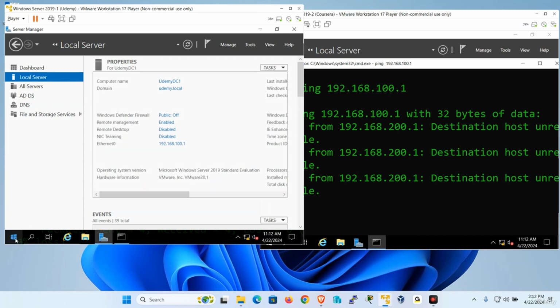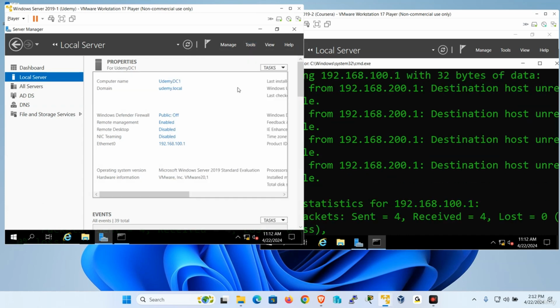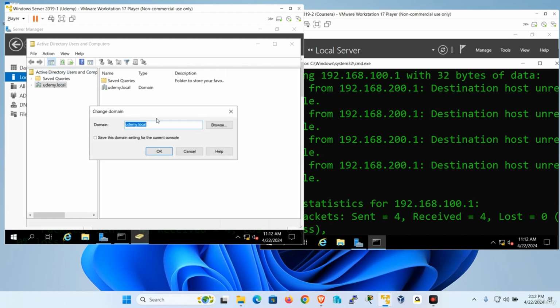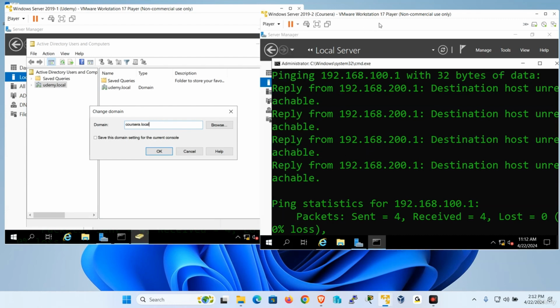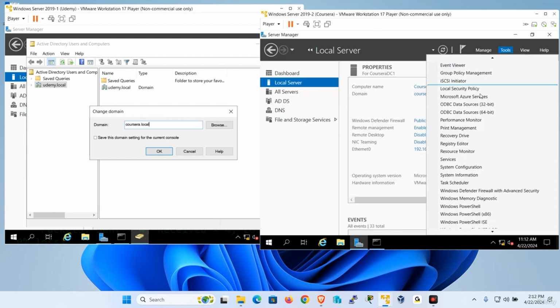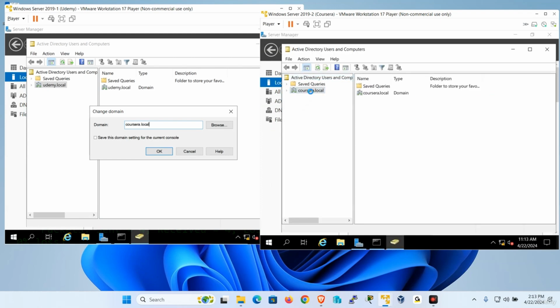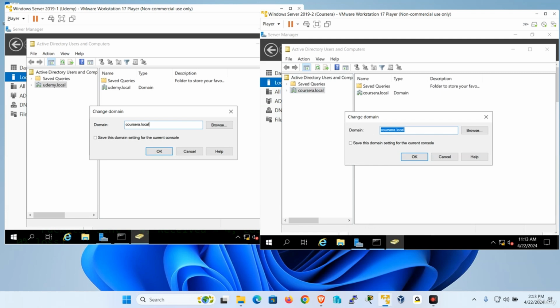Well, how about if I try this? This is udemy.local. So if I go to tools and open Active Directory Users and Computers, right-click the domain, and I want to manage another company, I say change domain and put Coursera.local. It's going to fail. And if I come down over here, this is Coursera. I go to tools and Active Directory Users and Computers, and try to put udemy.local. Change domain, udemy.local. They're both going to fail.